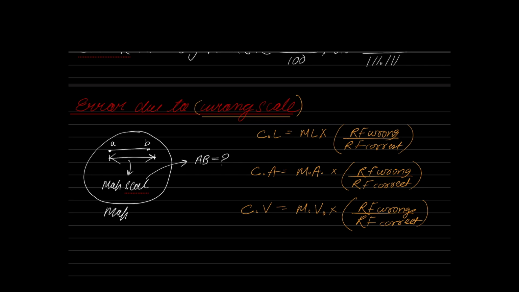Whenever you get a question from this area, what is your job? Your job is to identify who's the correct RF. Read the question carefully from whatever I discussed and identify the correct RF. Once you identify the correct RF, you will definitely know who's the wrong RF. Now substitute, you should get the answer. That's it. So that is a small numerical coming from this area, a very frequently asked question.